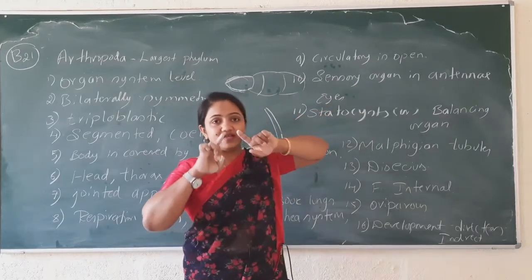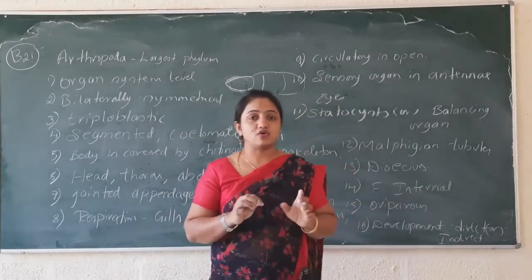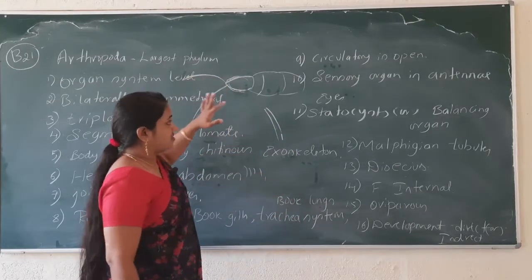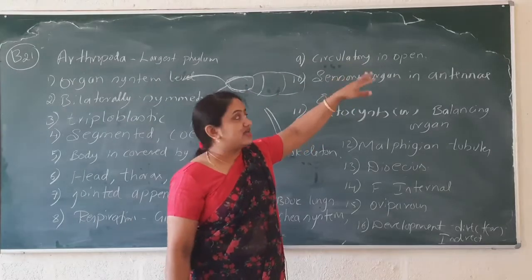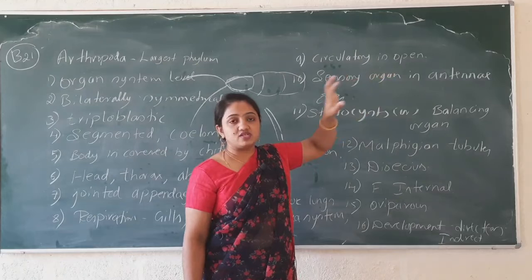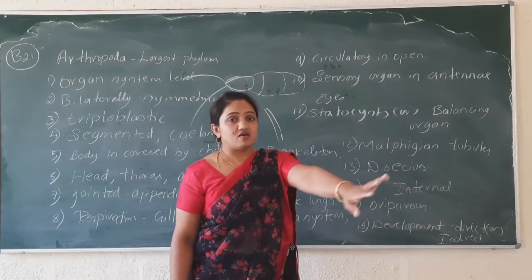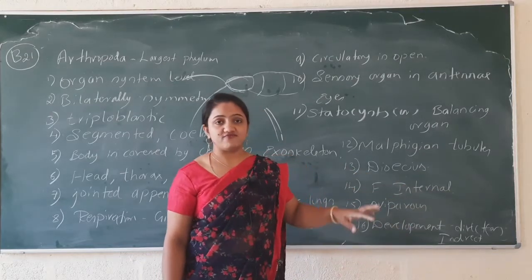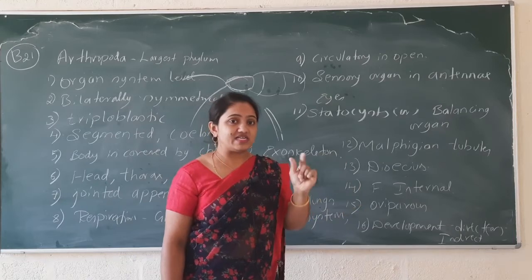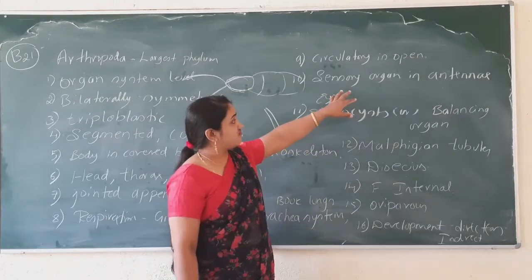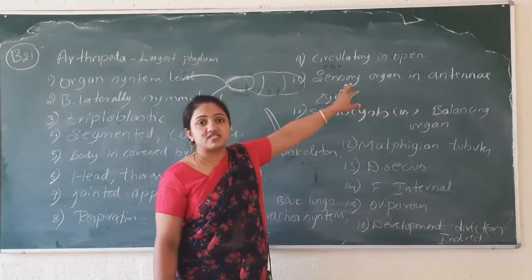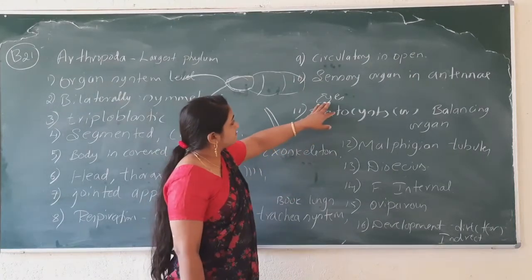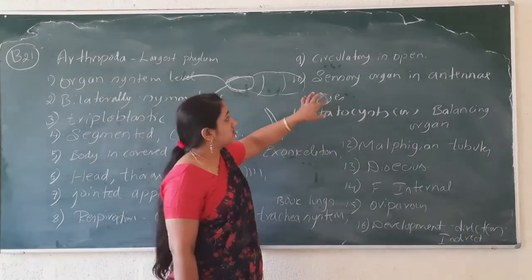You might have seen the antenna which is present in the cockroach. Consider the cockroach. They have a long antenna. Those antenna act as a sensory organ. They sense whether any object or any human being is coming in front of them, so that it can sense and escape. If it wants to find food, through that sensory organ, it can find the food. And antenna and eyes are also sensory organs.